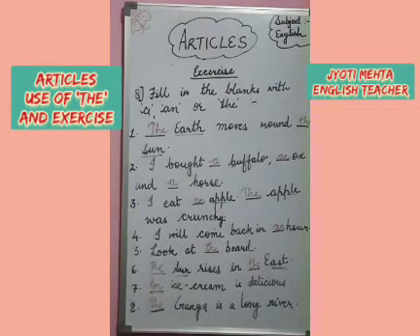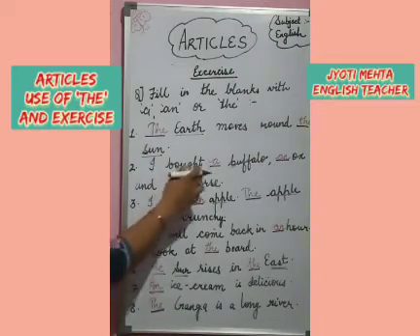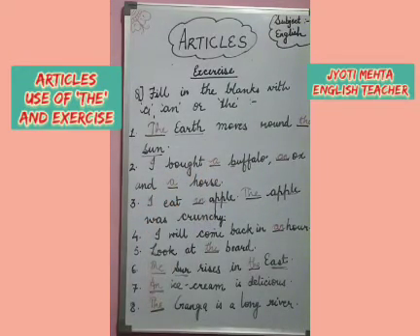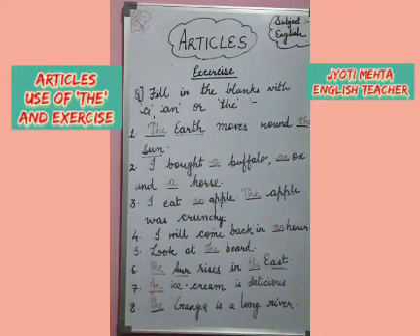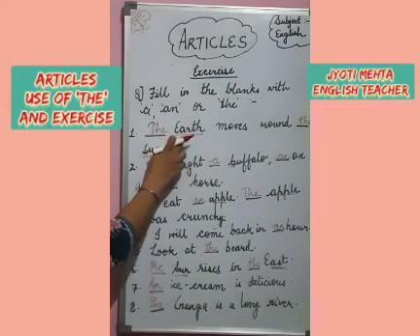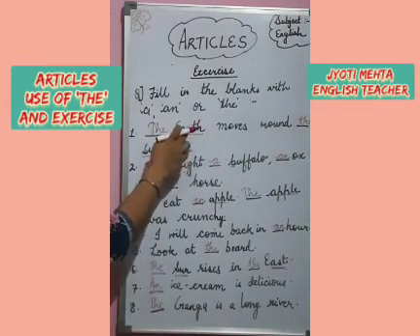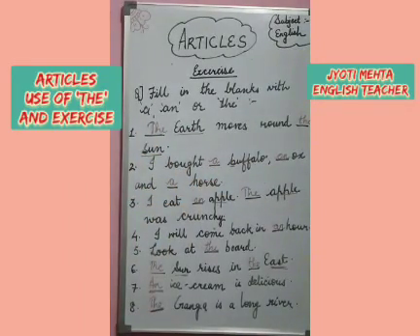So I hope all the rules are very clear to you: where to use the, where to use a, where to use an. I am repeating once again, revise it once again. A and an are indefinite articles. They are used with indefinite nouns, things or persons. Next, the is a definite article. The is used with a definite noun, pointing towards a definite person or thing. Okay, so the is a definite article. A and an are indefinite articles.